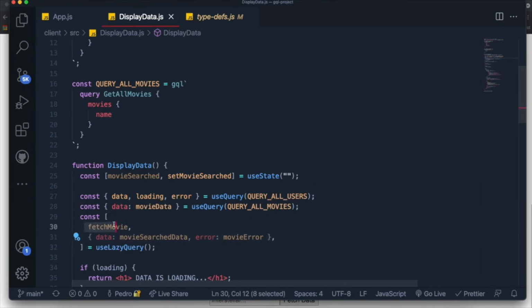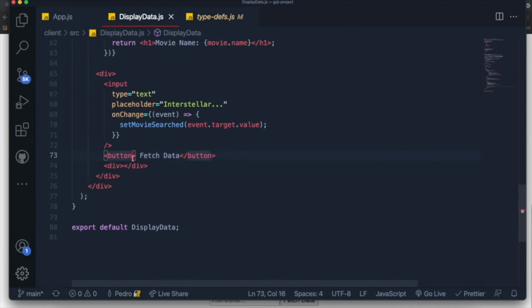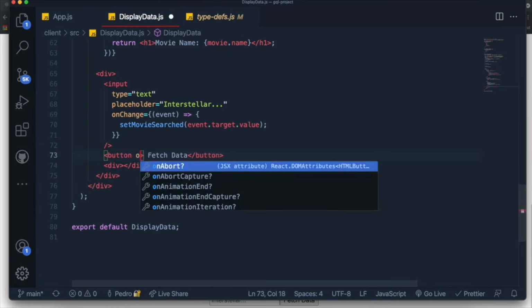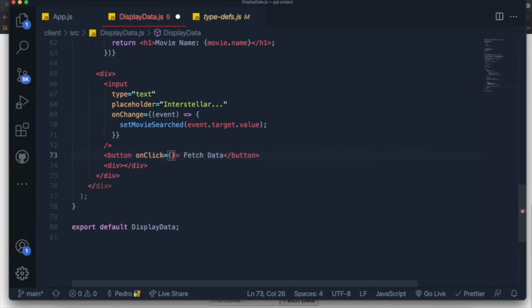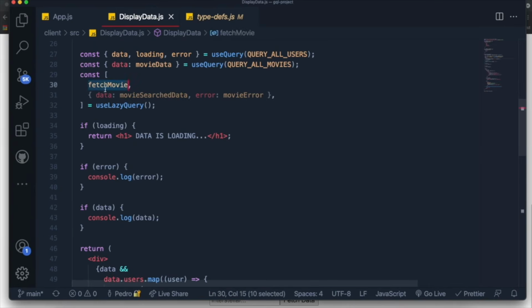And this function we'll pass down here at the bottom, so that whenever we click on this button, so we'll pass an onClick, we want to call the fetchMovie function. And it's that simple. You just basically specify a name of a function which you want to call to fetch this data, and you can call this how many times you want and it will fetch the data every single time. So this is basically it for the useLazyQuery hook for setting it up.